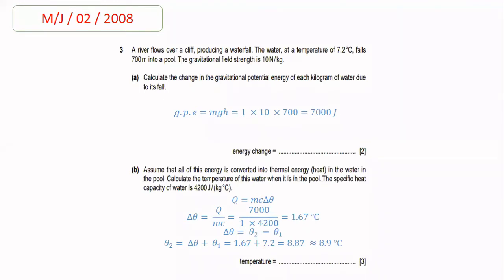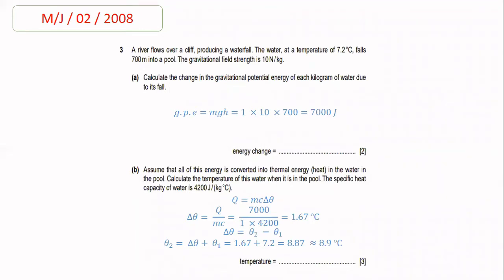Now beta, again temperature change is involved, so we use the same formula, which is Q is equal to mc delta theta, but we make delta theta the subject of this formula because the examiner asks you to calculate the final temperature. So we first find the value for the change in temperature, delta theta. The formula for delta theta is equal to Q divided by mc. In place of Q we put 7,000, in place of m we put 1, and in place of c we put 4,200. After solving it, we get the change in temperature, which is 1.67 degrees centigrade.